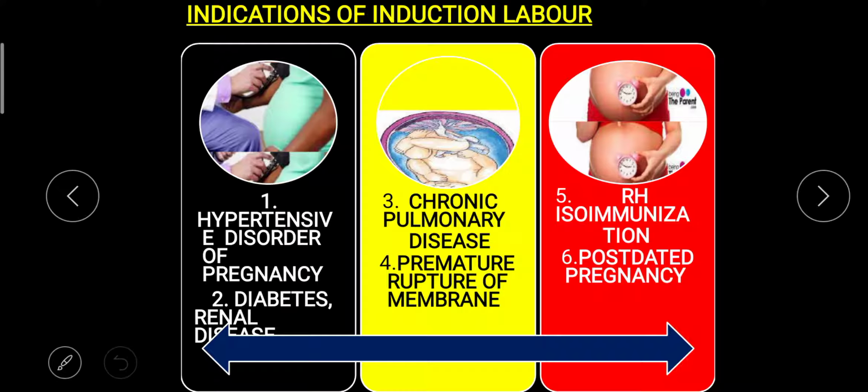Fourth one is premature rupture of membrane. So if the membrane gets ruptured prematurely, that can also be an indication for induction of labor. Next is isoimmunization, and next one is post-dated pregnancy. It means suppose the person has an expected date in one month, but labor is not happening at that time, it is postponed. In that case also we can go for induction of labor.